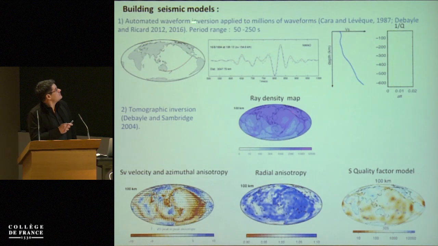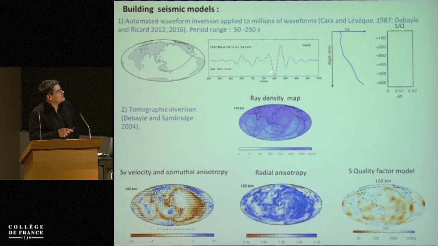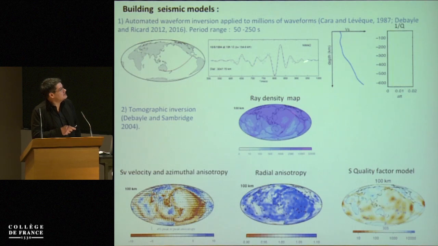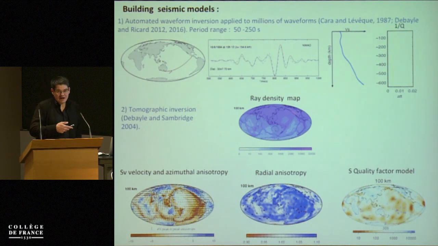And finally, we model the waveform, and when you model the waveform, you can model the phase of the seismograms, but also the amplitude. And from the phase of the seismograms, you will get information on the shear wave velocity structure. It can be SV or SH, depending on whether you process Rayleigh or Love waves. But when you model the amplitude, you can also get information on the quality factor. So all the models that you will see in the next part of this talk are built using this waveform inversion approach.